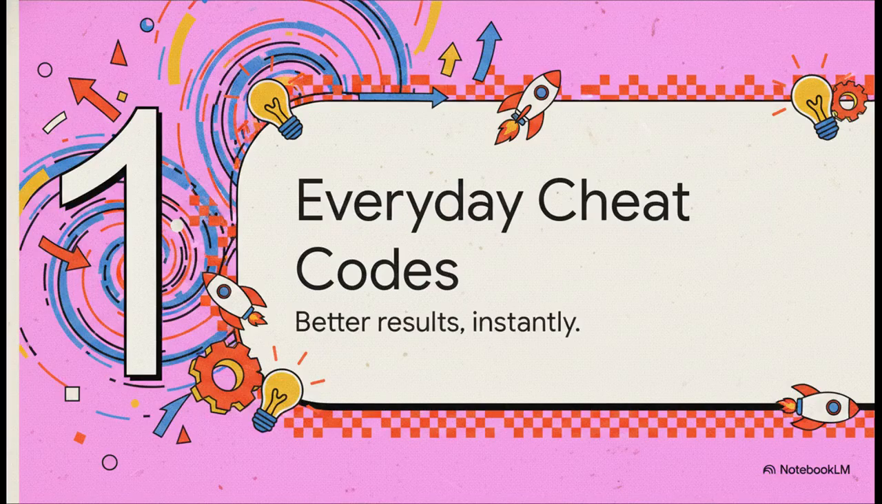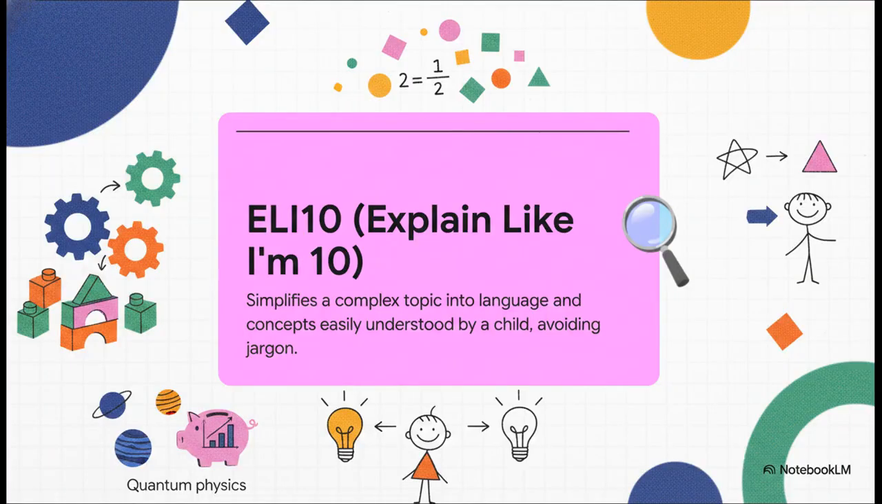Okay, let's start with the basics. These are the foundational codes, the ones that are going to solve about 80% of your problems right away and get you better results, like instantly. First up, one of my absolute favorites, ELI 10. It just means explain like I'm 10. This is your go-to for any dense, complicated topic. I mean, think about trying to understand quantum physics or some obscure economic theory. You just pop ELI 10 into your prompt and watch all that confusing jargon just melt away into simple, easy-to-understand ideas.